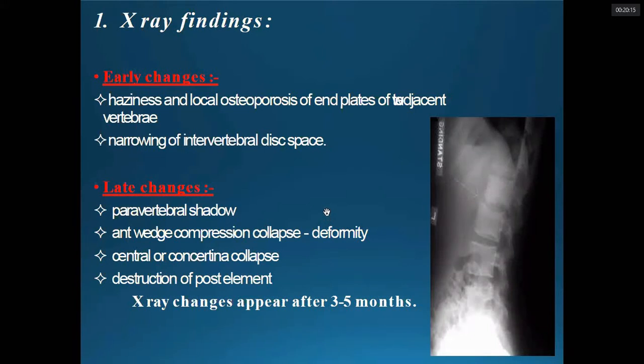So it takes time for the 30% of the bone to get lost for the radiological visualization in the X-ray. Whatever appearance is seen is haziness and local osteoporosis of the end plates of the adjacent vertebra. Like here, these are the irregularities of the end plates, and narrowing of the intervertebral disc. As compared to this disc space, this disc space is quite narrow. Okay.